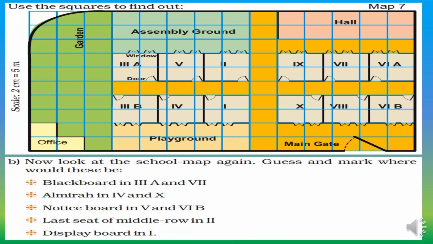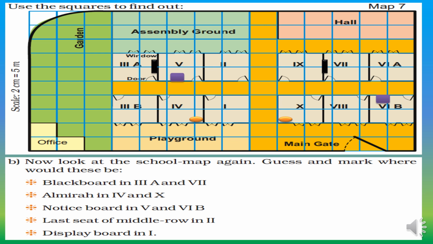Now look at the school map again and guess and mark where these would be. First of all, we have to mark the blackboard in 3rd A and 7th A. So here is 3rd A, we have to mark the blackboard over here and also in the 7th class. In 7th class the blackboard would be here. Then Almirah in 4th and 10th. So Almirah would be here in 4th class, and in 10th class it would be here along with the windows. Next is notice board in 5th and 6th B. So notice board in 5th class would be here and in 6th B it will be here.